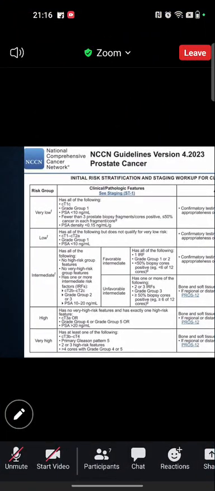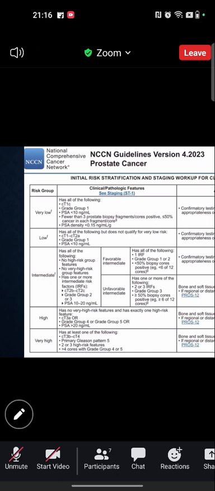Here the demarcation lies in the intermediate group, where favorable and unfavorable risk groups are further subcategorized. Because for the metastatic workup, according to the NCCN, if a patient falls in the unfavorable intermediate risk category, then they must go for a metastatic workup.